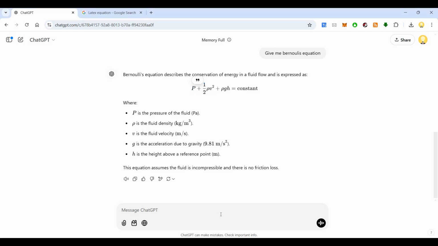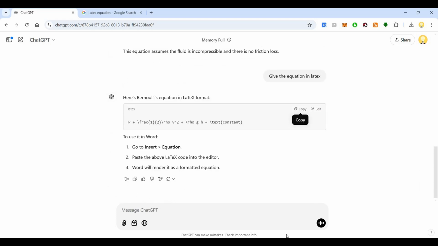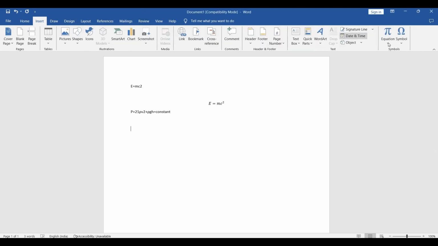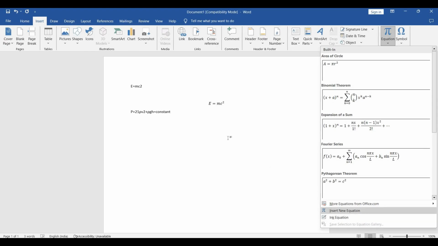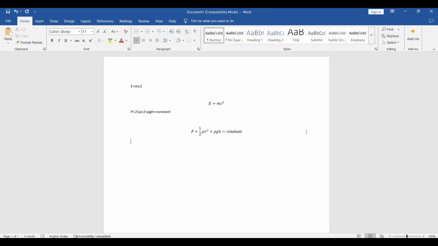Now I'll say, give the equation in LaTeX. So it has given me the equation in LaTeX. Now I copy it and come here and say insert equation, then I just type that in and hit enter. Now you see, this is how you can easily convert the equation that you see in ChatGPT into Word.